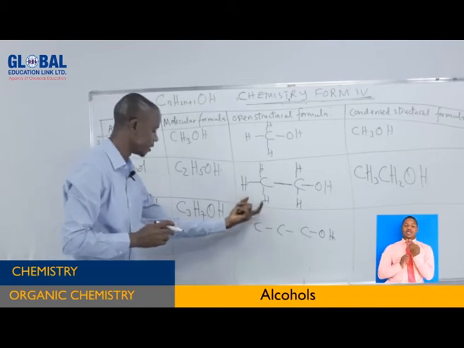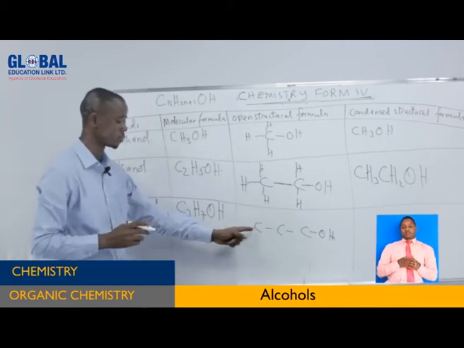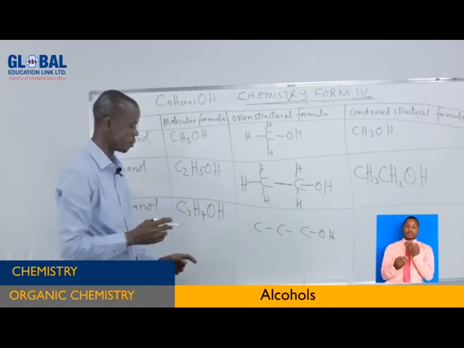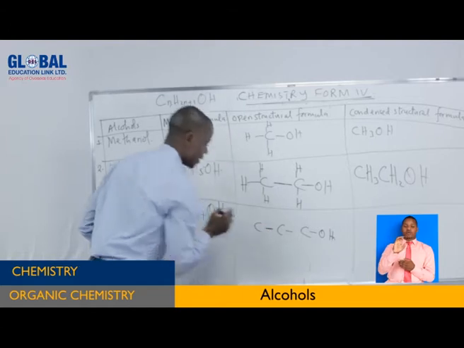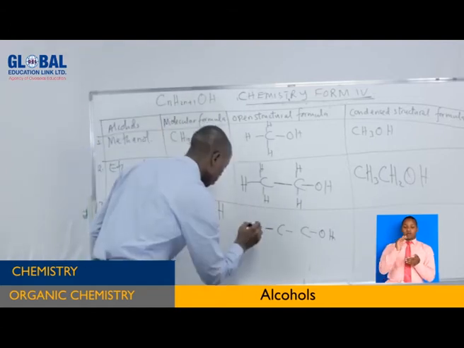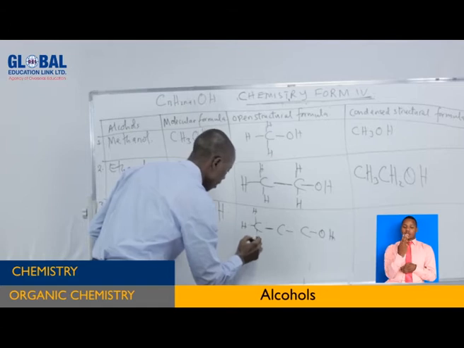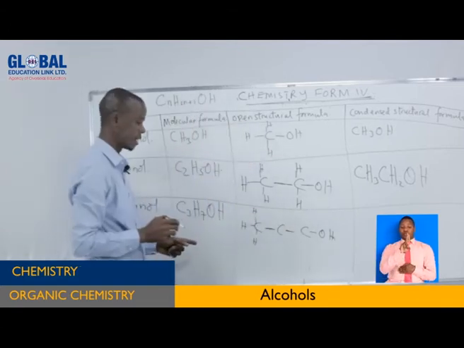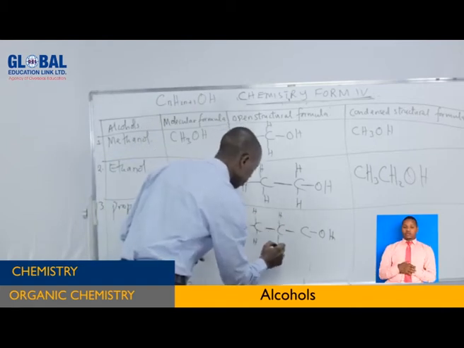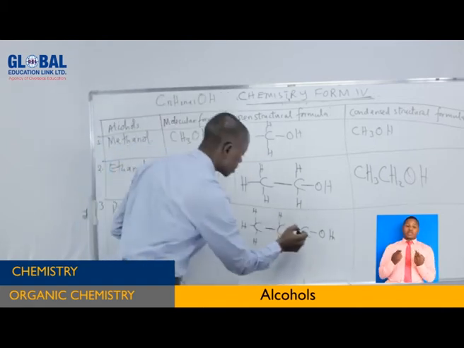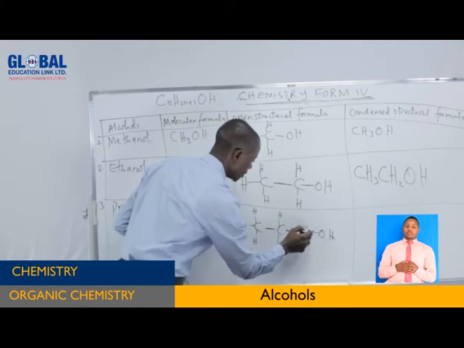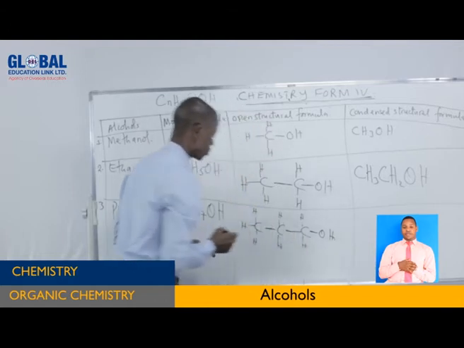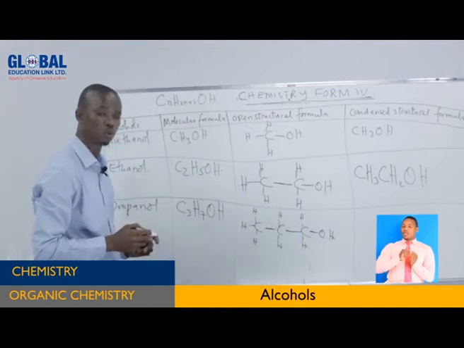Therefore, I fill the valence of carbon atoms by putting the number of hydrogen atoms needed per each carbon. Now this carbon has used 1 valence, remain with 3. So we put 3 hydrogen atoms. This carbon here, 1, 2, has used 2 valence. So we put 2 hydrogen atoms that way. How about this carbon as well? Has used 1 and this 2 valence. So we put 2 hydrogen atoms. So there is no problem with that one.